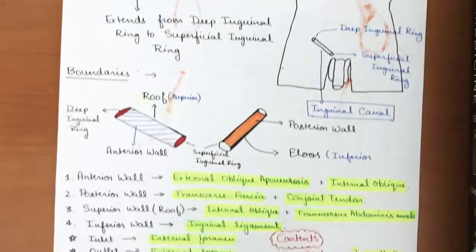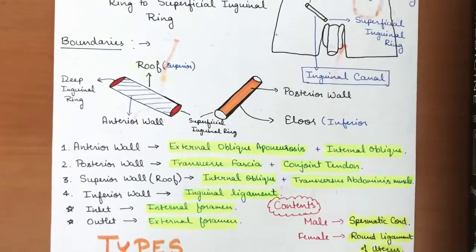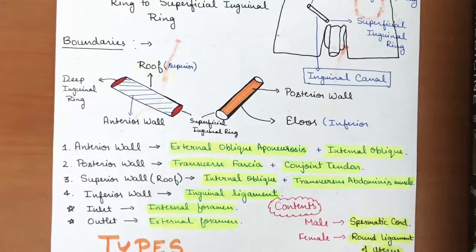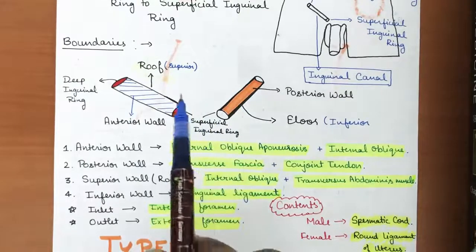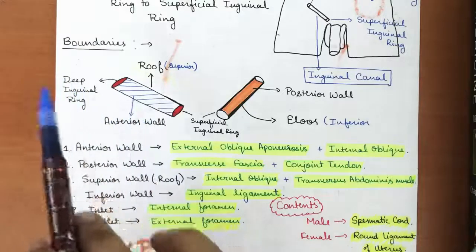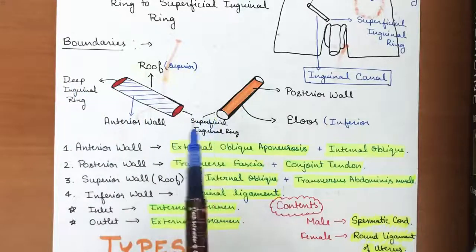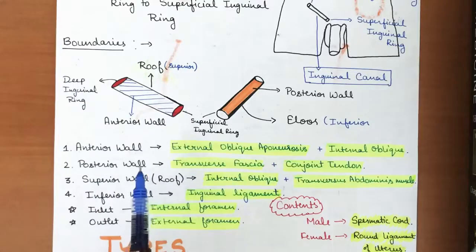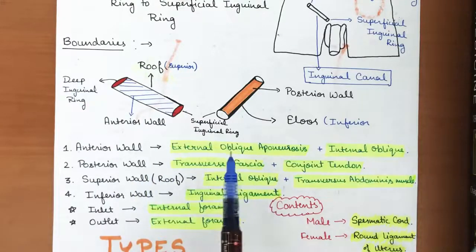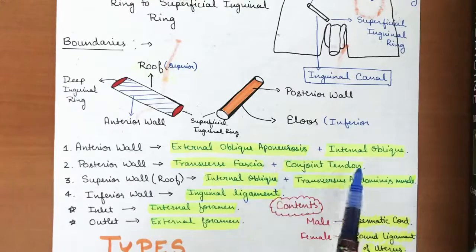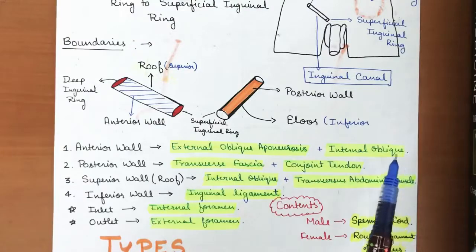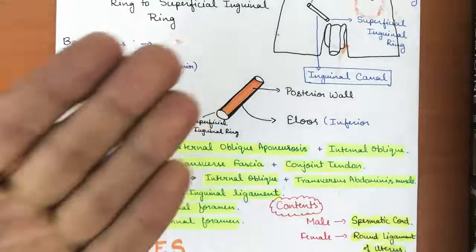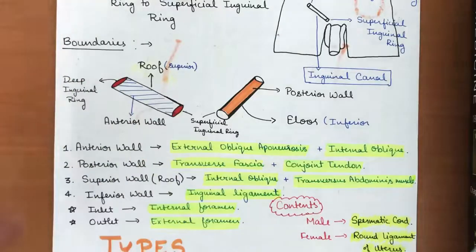Now we have to see the main anatomical boundaries of the inguinal canal, so that we can understand clearly what is happening in case of inguinal hernias. If this is the inguinal canal, the deep inguinal ring and the superficial inguinal ring, then the anterior wall will be covered by the external oblique aponeurosis and internal oblique muscles. That means the wall which is in the front.